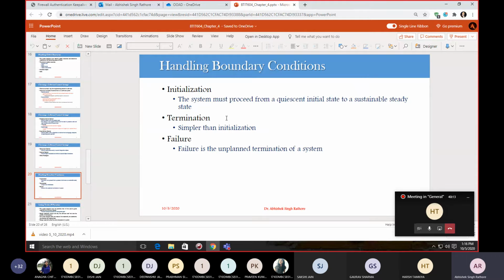The third issue related to boundary conditions is failure. Failure is just an unplanned termination of your system. A failure can arise from user errors, exhaustion of system resources, or external breakdowns.